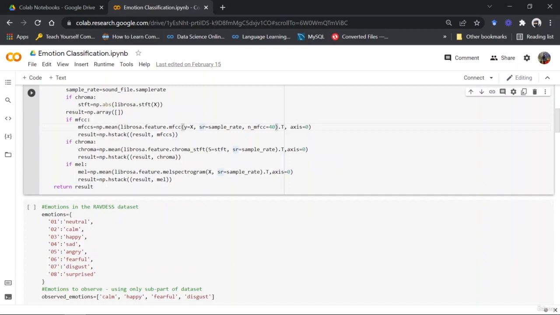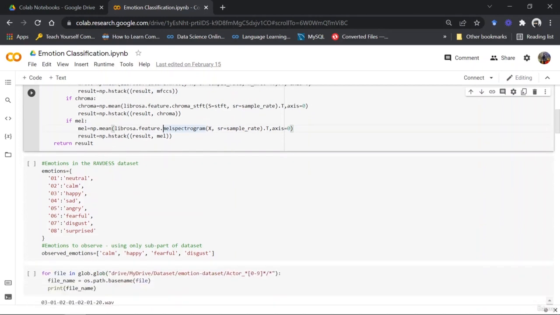So from the Librosa feature, I'm using the MEL spectrogram to get my values. I'm also taking the transpose for that, okay? And then I'm getting the mean for it. So finally, I return all of my extracted information into the results array, okay?